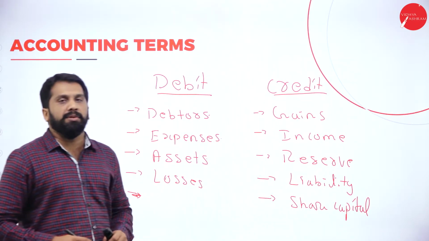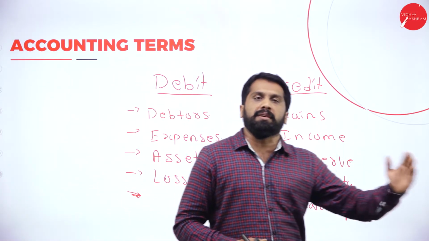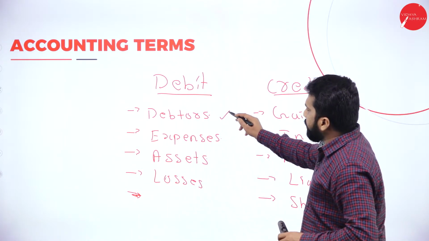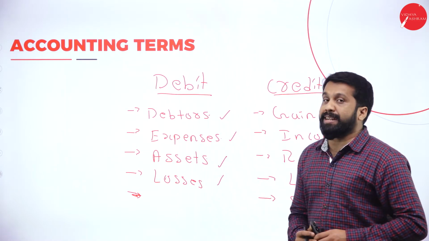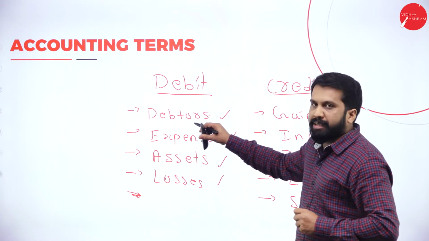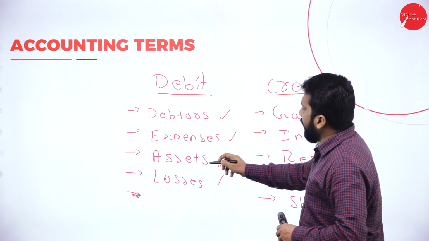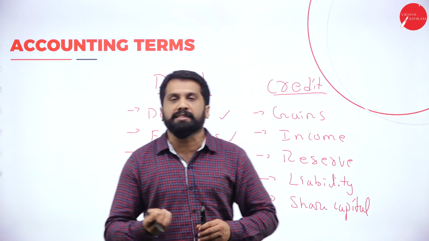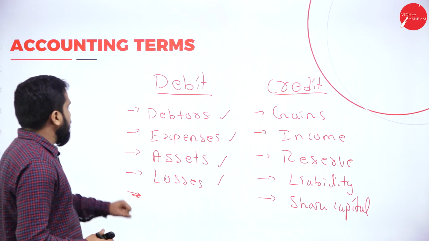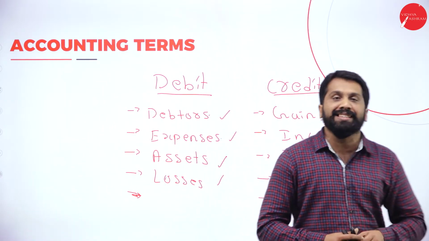If anybody asks you what is debit and what is credit, it is very simple. Never say that debit is always the left side and credit is always the right side. That is wrong. Debit means very simple: debtors, expenses, assets, losses. Debtors means you have sold and you have to collect money from the customer. Expenses, whatever payment you make, that is expenses. Assets like furniture, your television, camera, mobile, bike, everything we call assets. Then losses. Losses means you have sold something and from that you incurred a loss.